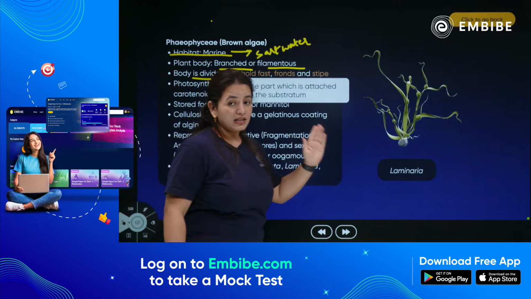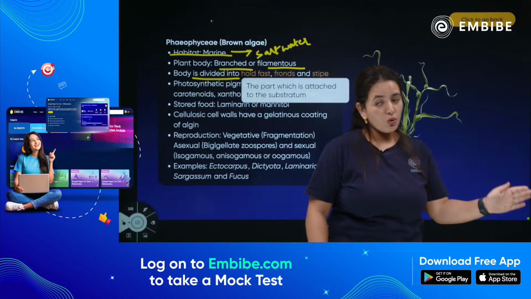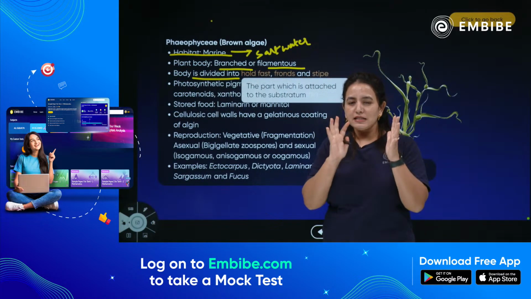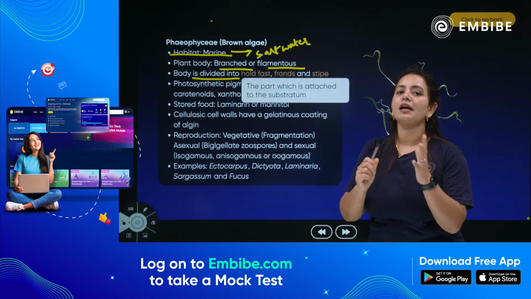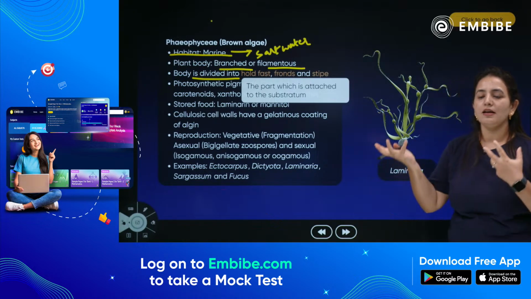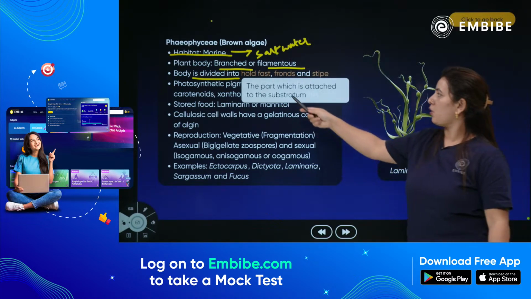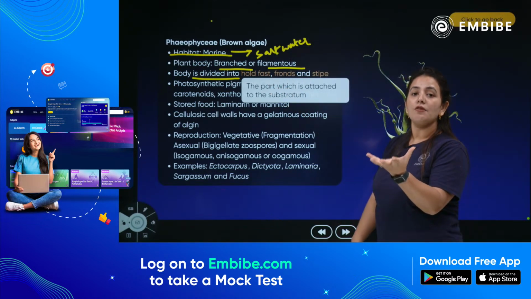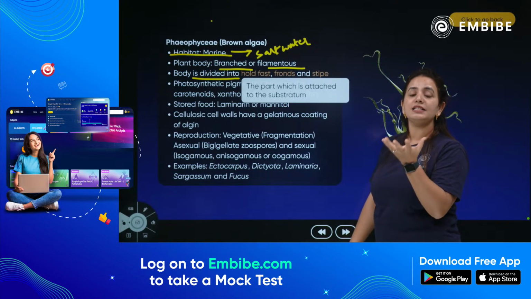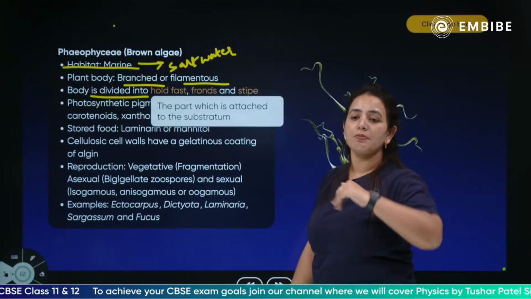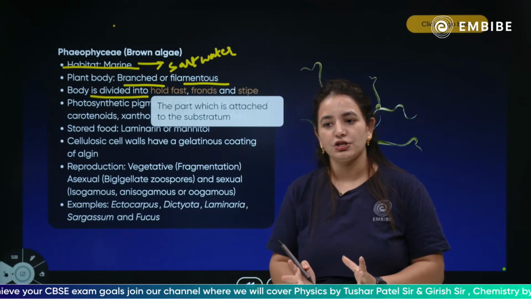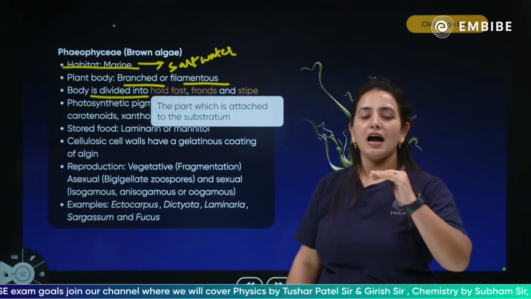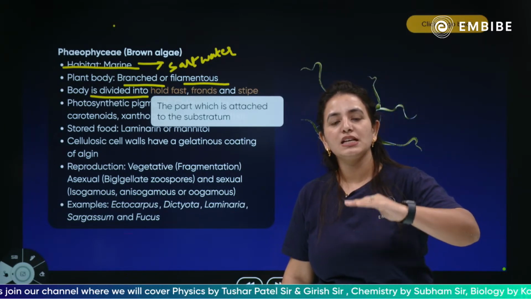I'm not saying it is a root, but just for your remembrance you can remember that the holdfast is the part which is holding it and attaching it to the substratum. What is substratum? The surface where it is attached.